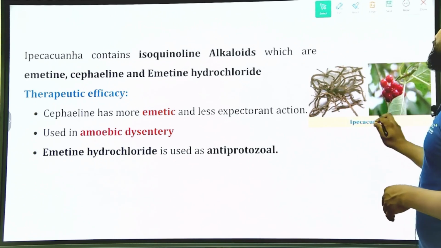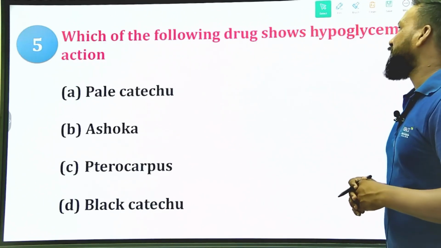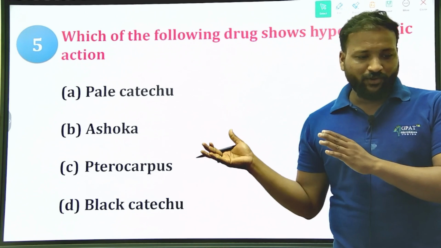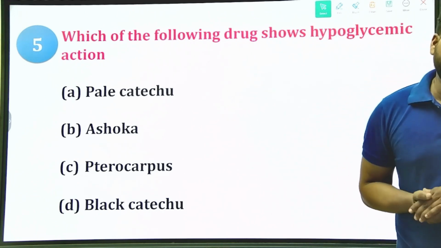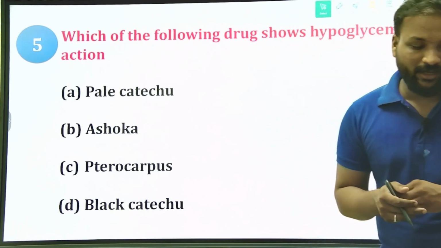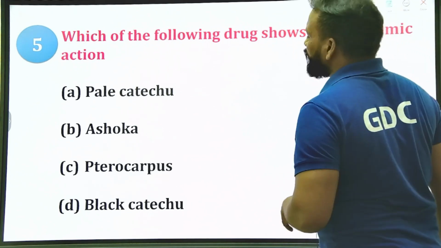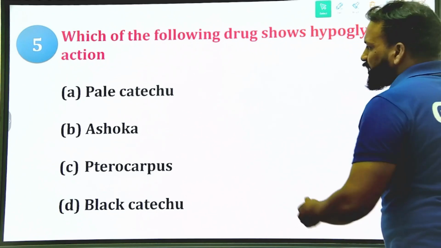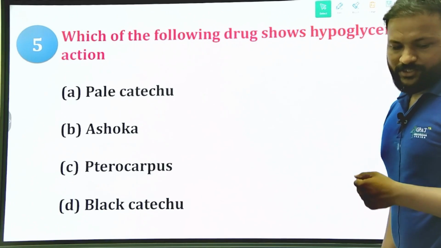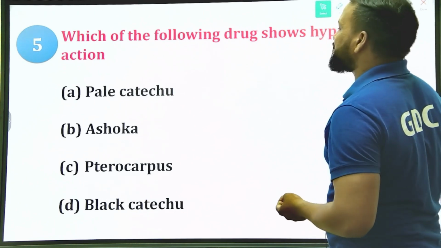Let us move to the next question. Which of the following drugs shows a hypoglycemic action? Hypoglycemic, anti-diabetic action. Which of the following is an anti-diabetic drug? A pale catechu, B Ashoka, C Pterocarpus, D black catechu. Comment down your answer. So what is the right answer here? Let me know. Try to think about the drugs and their uses, so you will know. What is the use of pale catechu, Ashoka, Pterocarpus, and black catechu? Let us see the right answer.